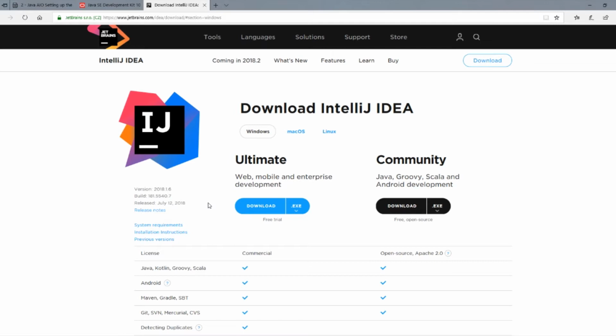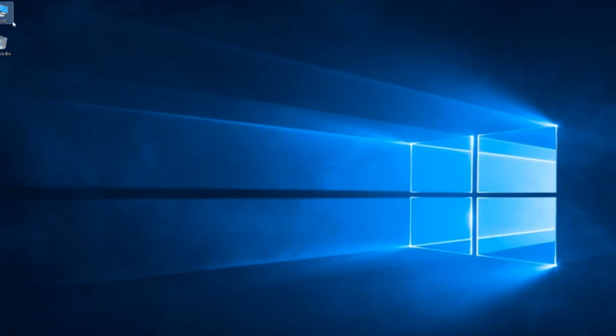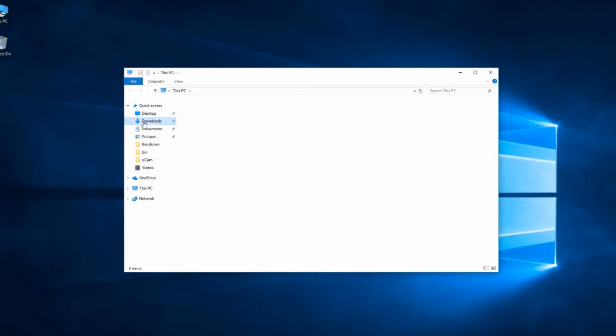I'm just gonna go ahead and download Community Edition. But if you want, you can try the Ultimate. It has 30-day trial, but after that you need to pay in order to use it. Click download and downloading automatically starts. Here we downloaded JDK and IntelliJ Community Edition installers.